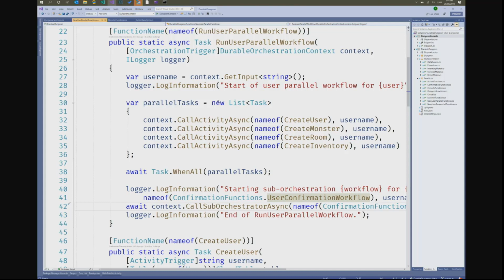So we just create a bunch of asynchronous operations, execute them all, and when they're all complete, we'll then wait for the user confirmation. So this is an orchestrator that is then starting another orchestrator. So rather than waiting for an event, which our basic workflow demo was, this one's then waiting for a child orchestrator to complete. Once it's completed, it'll then flow up. This orchestrator will complete, and then that entire workflow is done. So that's how you can have a more complex scenario happening inside of a workflow, and a workflow that then uses other workflows that trickles all the way down.